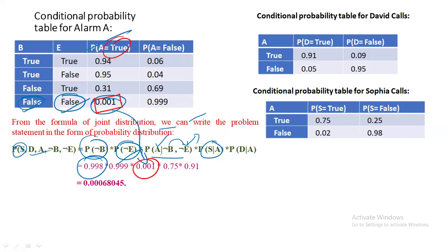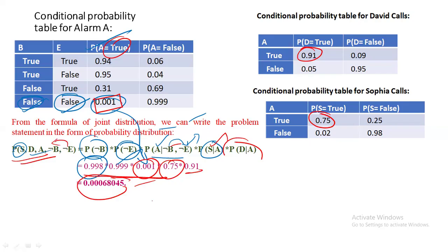So 0.001. Next, the probability that Sophia calls when the alarm is running: if it is true, the value is 0.75. Similarly, David calls when the alarm is running, so the value is 0.91. If you multiply all those values, we get 0.0068045. So it is very simple. The formula alone you have to write like this.